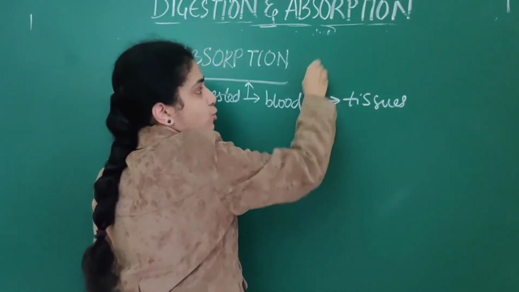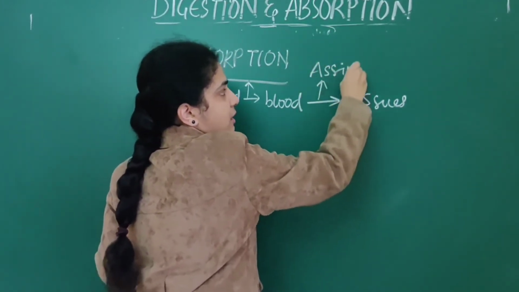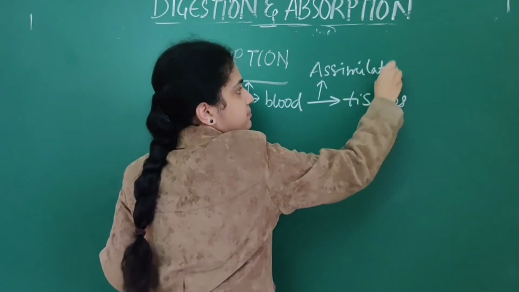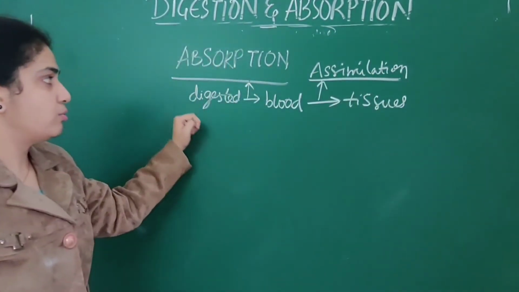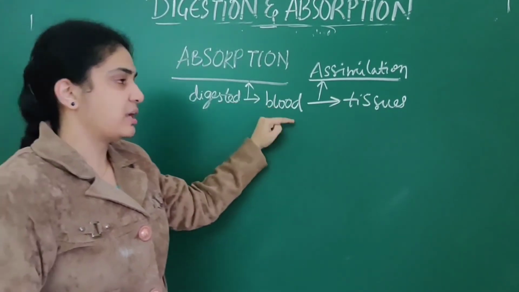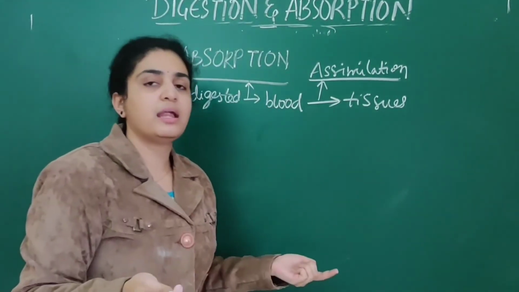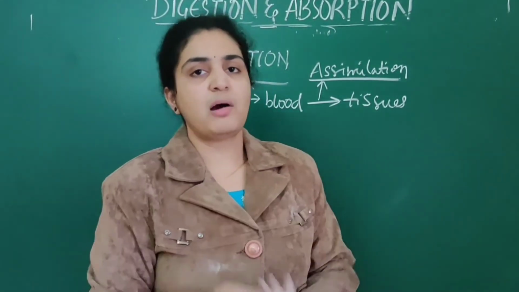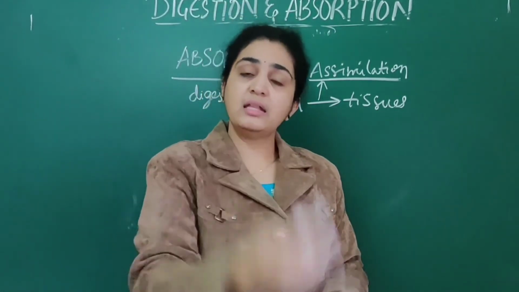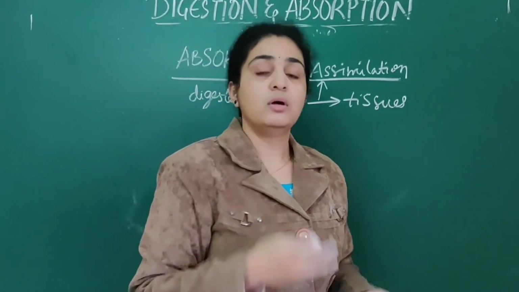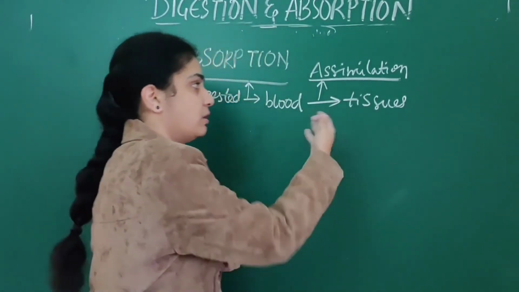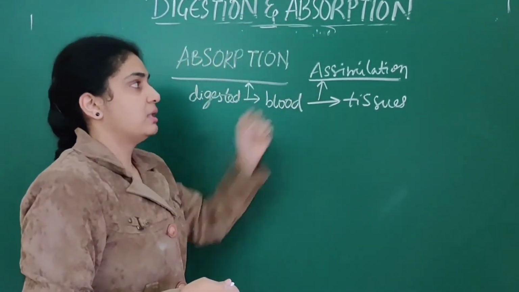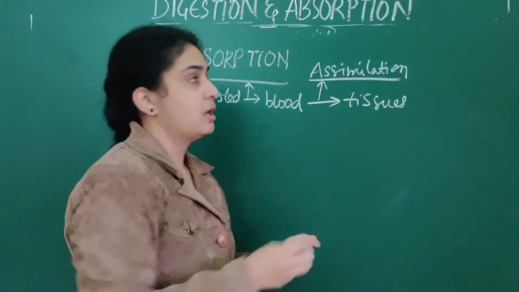This process is known as assimilation. From blood they should go into tissues, that is organs. For every organ the food supply should be there. That is through assimilation.